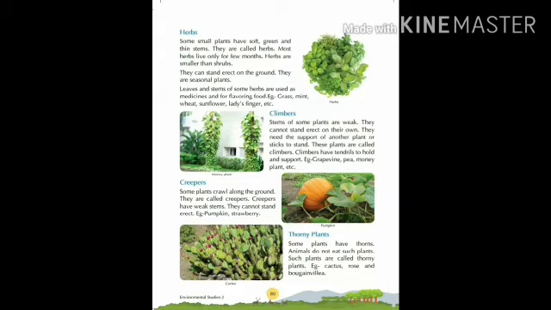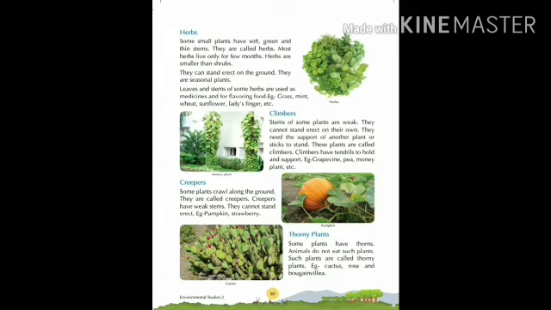Herbs are smaller than shrubs. They can stand erect on the ground and they are seasonal plants. They survive only for a certain month. Leaves and stems of some herbs are used as medicines and for flavoring food. For example, coriander leaves, mint leaves, these are flavoring leaves. Grass, sunflower, lady's finger are also herbs.